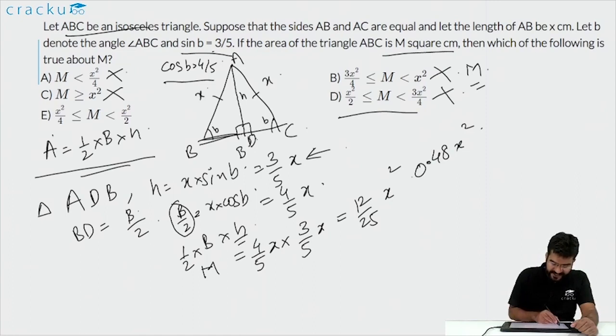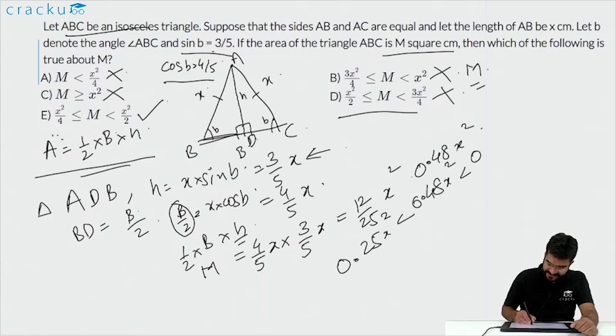The fifth one says that M lies between x square by 4 and x square by 2. This is correct because x square by 4, which is 0.25 x square, is less than 0.48 x square, which is the value of M, which is less than 0.5 x square, which is x square by 2. So the correct option is option E.